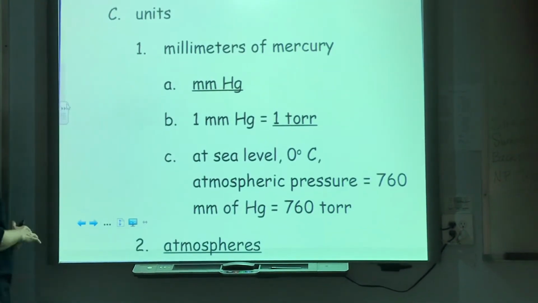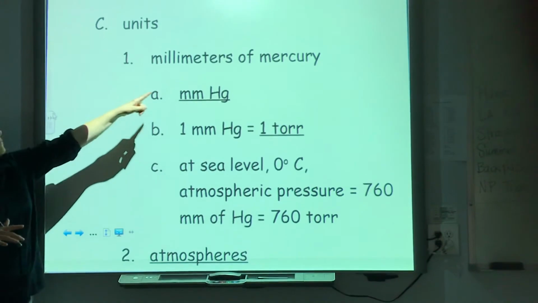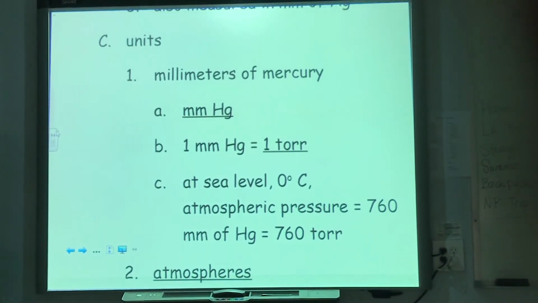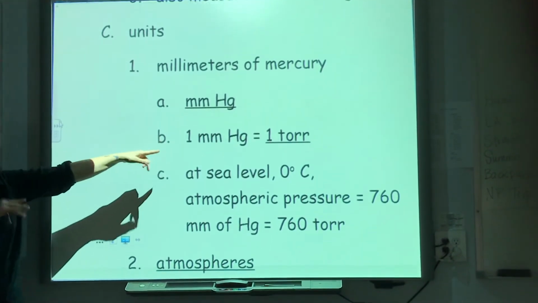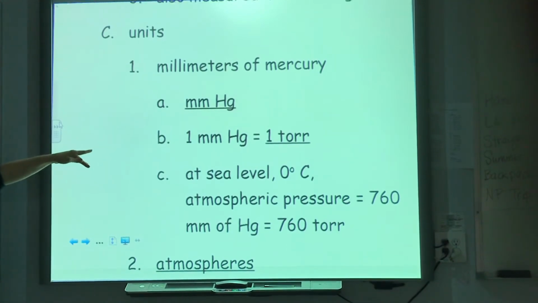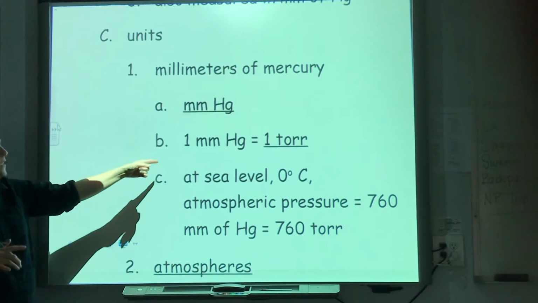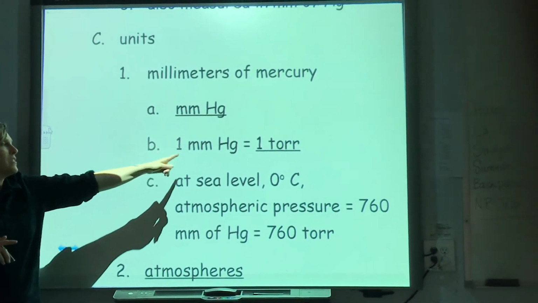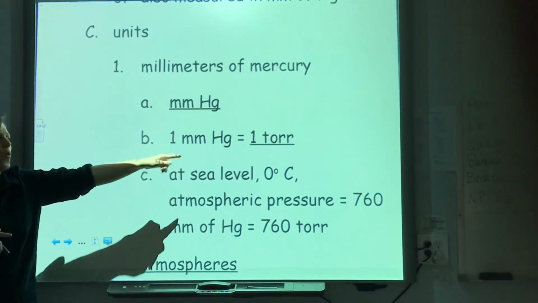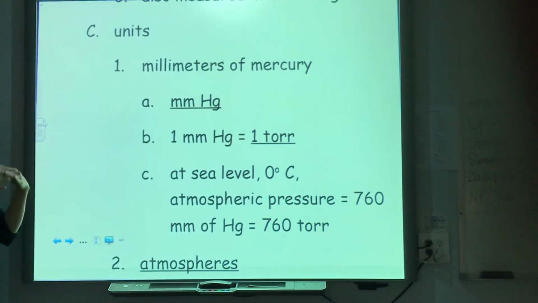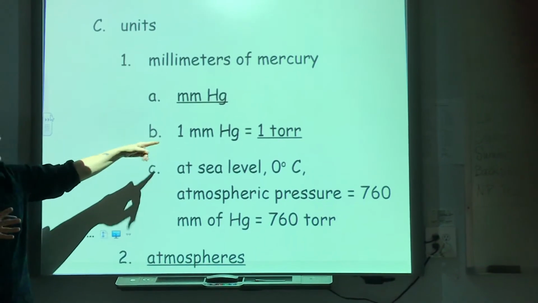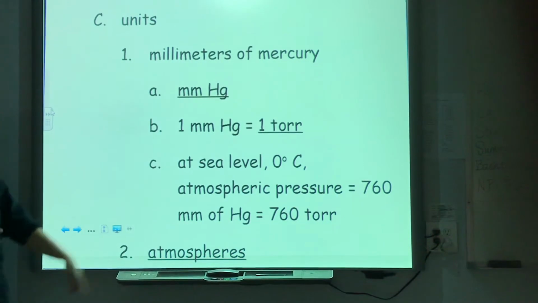All right, so let's talk about these units that are millimeters of mercury. These are just some other units that we use to measure atmospheric pressure, and you should know them. So 1 millimeter of mercury is also equal to something called a torr. Why we have to have all these units that mean the same thing, I don't know, but you need to know them for chemistry.